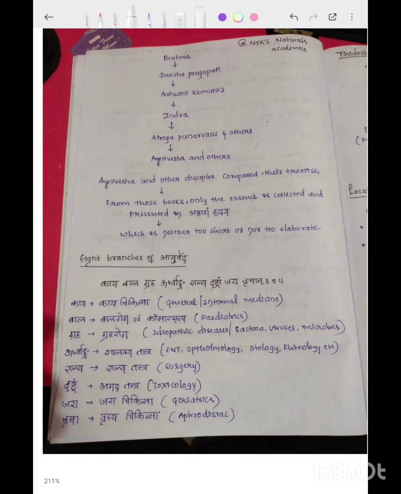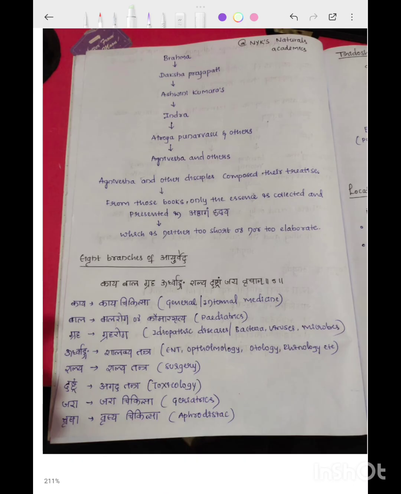Brahma Smritva in the shloka means Brahma remembered the knowledge of Ayurveda and shared it with Daksha Prajapati. Through Daksha Prajapati, the Ashwini Kumaras learned the Ayurveda knowledge and then they shared this knowledge with Indra. And Indra shared the knowledge with Bharadwaja. Through Bharadwaja, Atreya Punarvasu and other gurus learned the Ayurveda knowledge, and through them Agnivesha and other disciples,